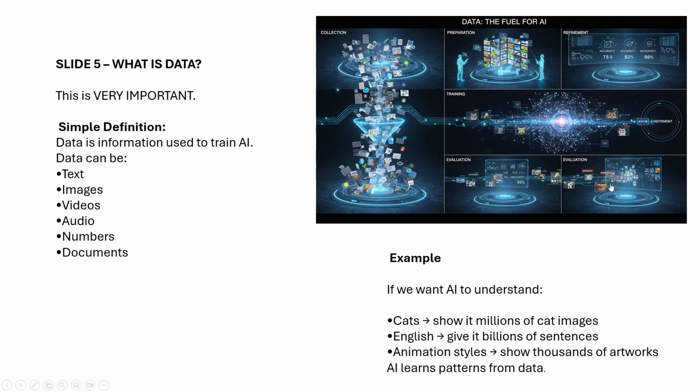Okay, so this is very important, because based on data only the models will get trained. So we have to understand a simple definition. Data is information used to train AI. Data can be text.